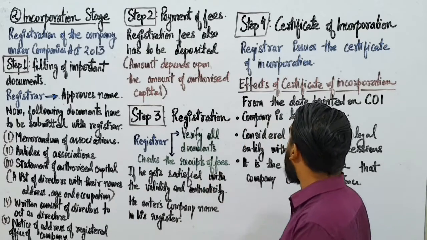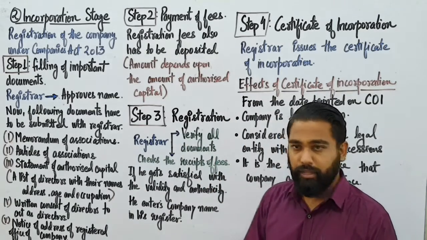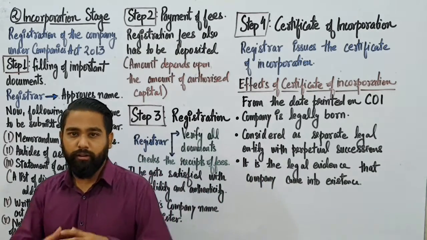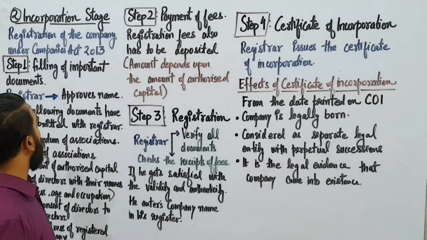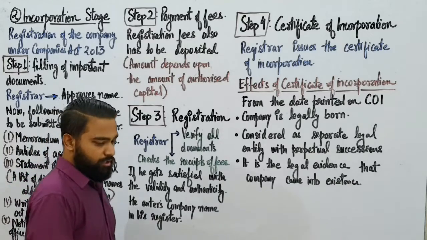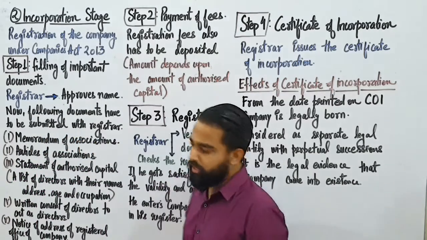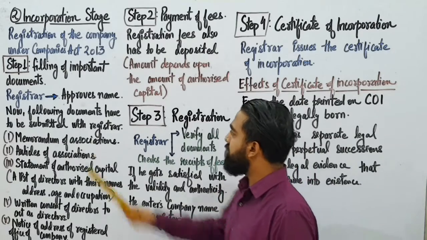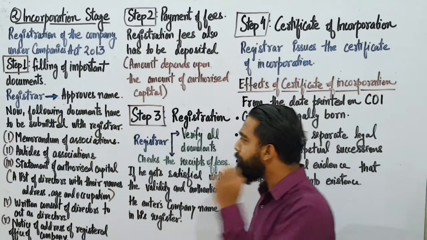Now there are four steps of incorporation. With these four steps you can complete your incorporation stage. The first step is filing of important or necessary documents. Now the registrar approves the name.